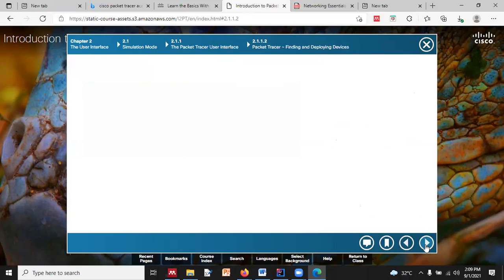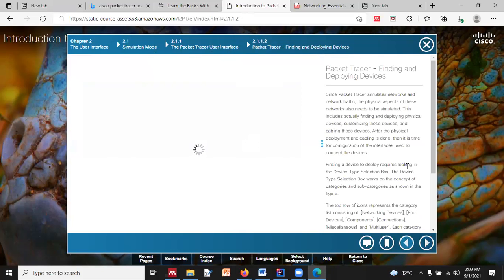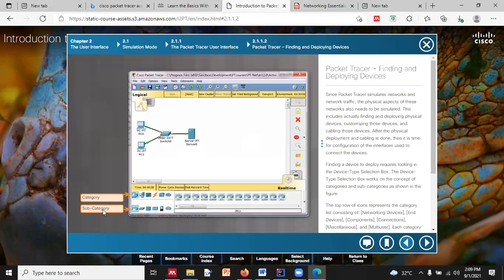Then you have to click on next over here again. So you will find how you can find and deploy the devices. So how we can find the right device from that box that we have discussed, right? So you can see we have these two categories over here. We have one main category, and then we have a subcategory, right? And this is how the interface looks, right?